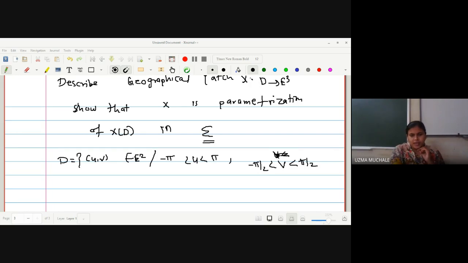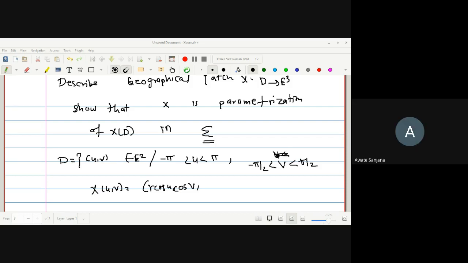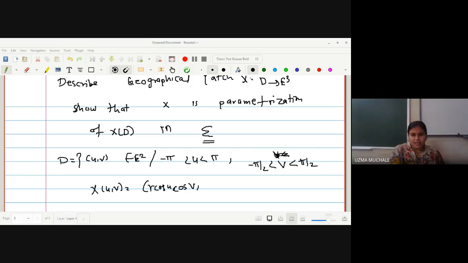x of (u, v), we will write down with the help of that only: r cos u cos v, then r sin u cos v, and then the last one is r sin v. I hope you remember this as r cos theta cos phi, r sin theta cos phi and r sin phi.